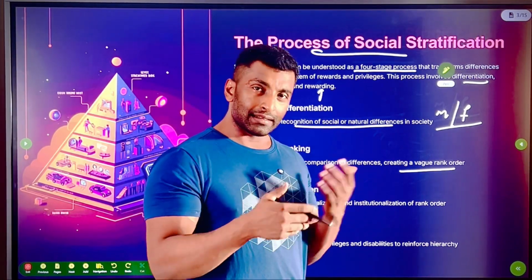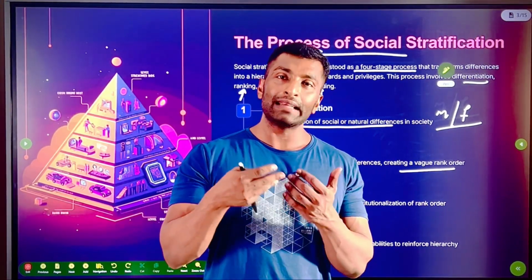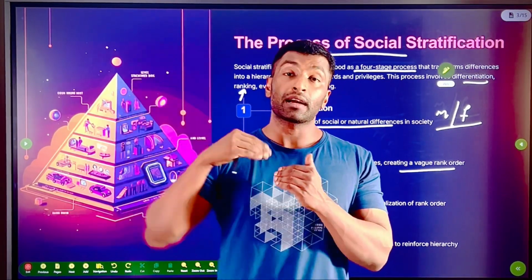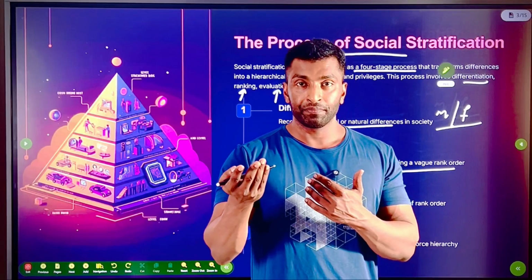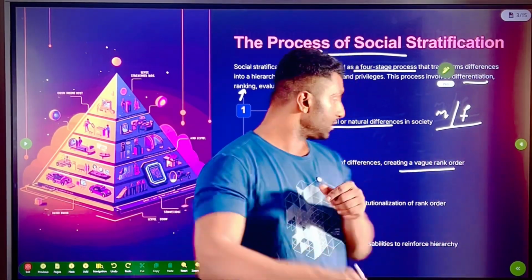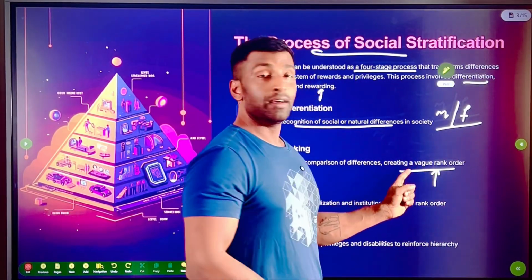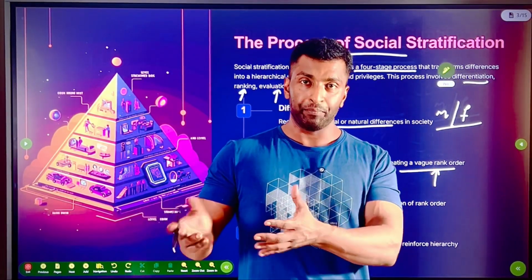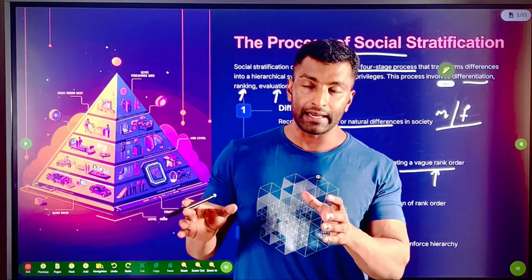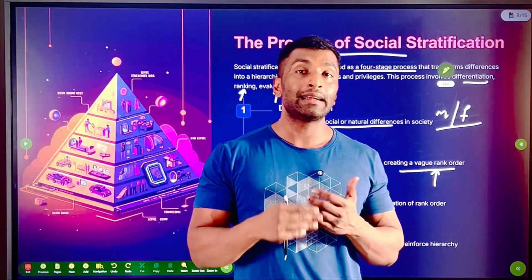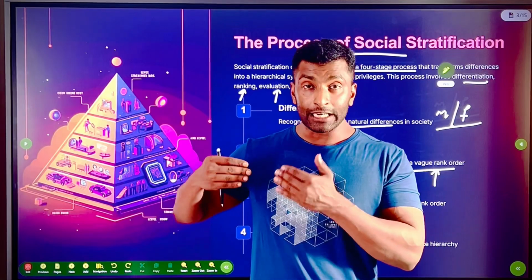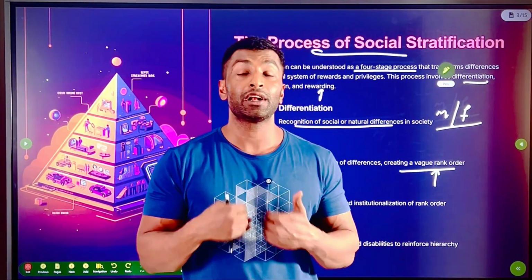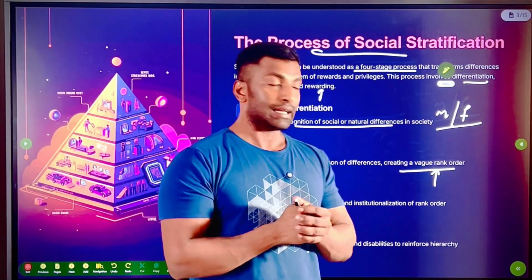Eventually, this rank order will become formalized and accepted in society at the cultural level, or cultural evaluation will happen over a period of time. Whatever is seen here in a vague rank order will become formalized and institutionalized over a period of time. It is understood as the value of society. So every member in the society tends to accept that and will transmit it from one generation to the other through cultural reproduction. Okay, so that's the third step actually.